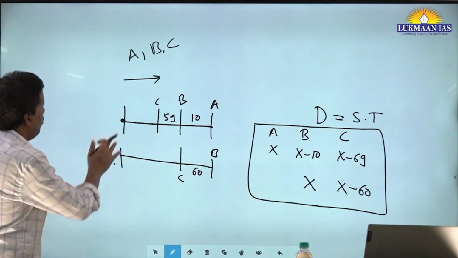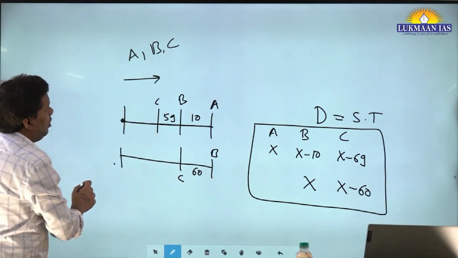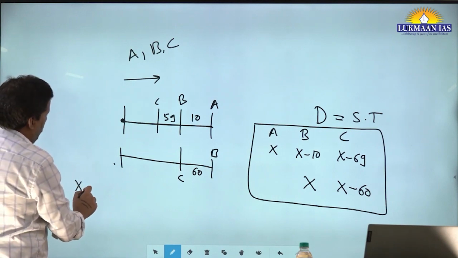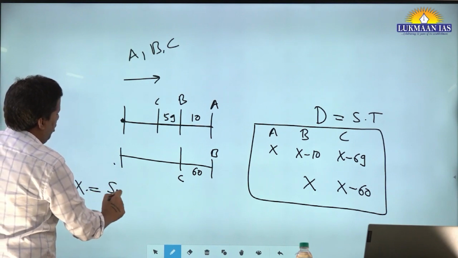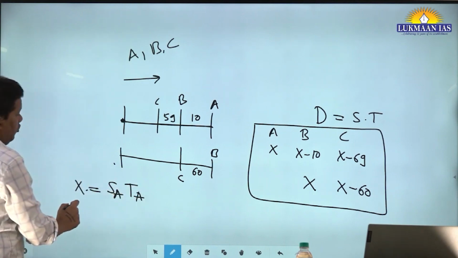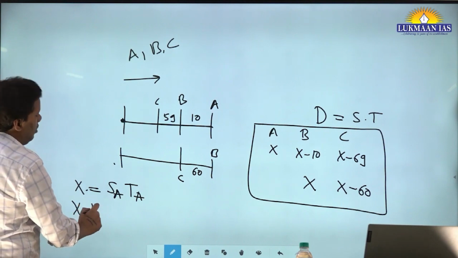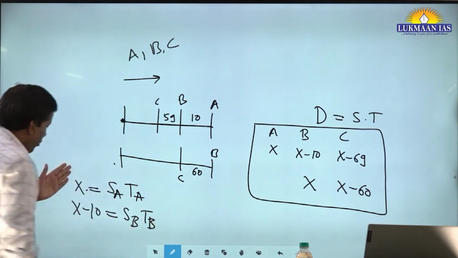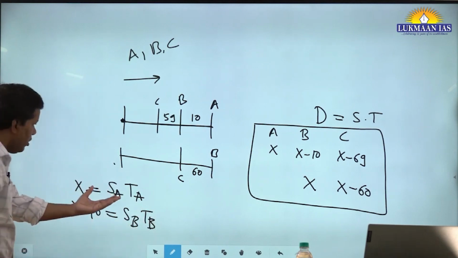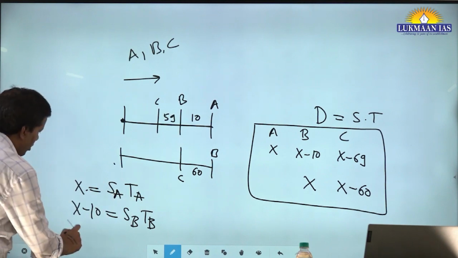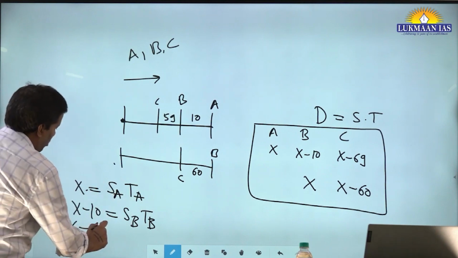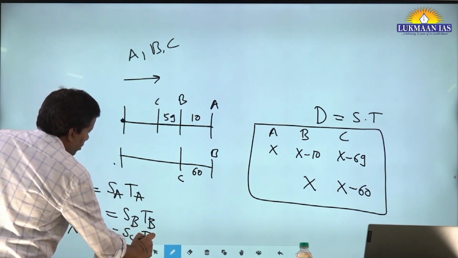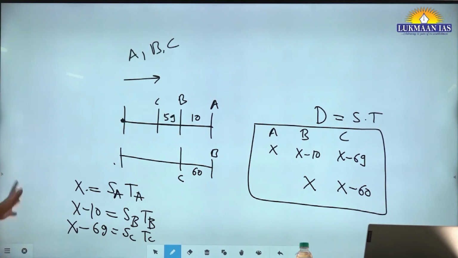Let's say you started making equations. Let us assume the distance is x. The distance covered by A is x, equal to speed of A into time taken by A. Then x minus 10 for B is speed of B into time taken by B. There are so many variables: speed of A, time of A. Then you will write x minus 69 is equal to speed of C into time taken by C. So like that you have to.